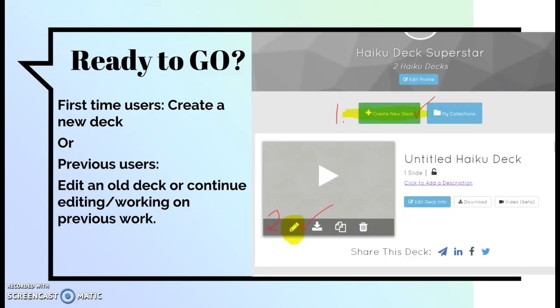Once you're ready to go, a profile will pop open for you, and you can see that here in this picture to the right. First-time users are going to have to create a new deck, so this would be a button that's green. If you already have one started or opened, it will tell you that it's been an untitled Haiku deck, and you can choose the pencil to edit this previous work or non-existent work that you're still needing to create.